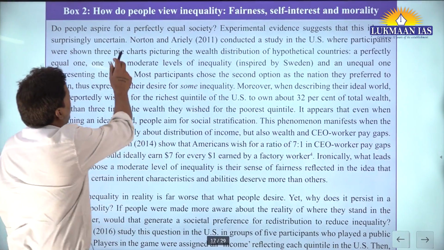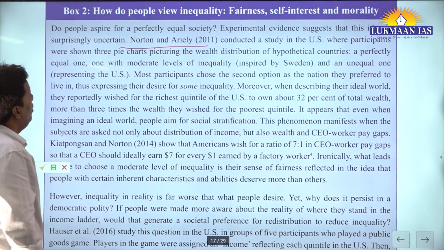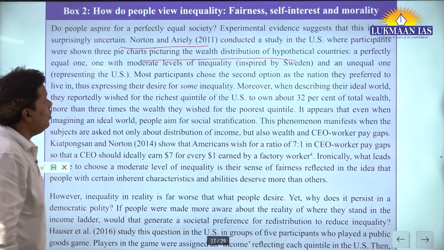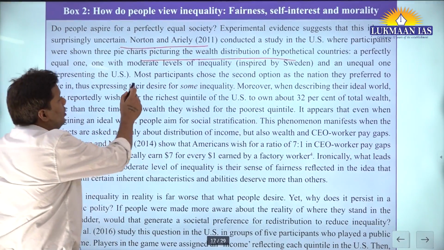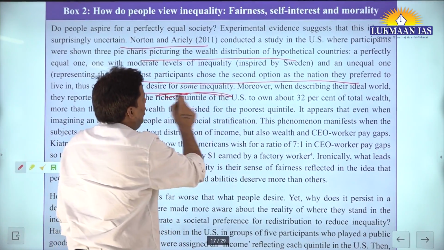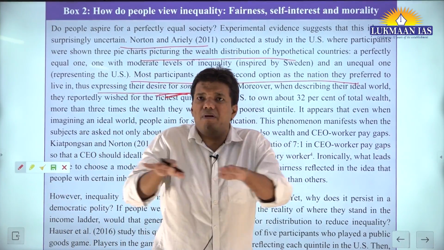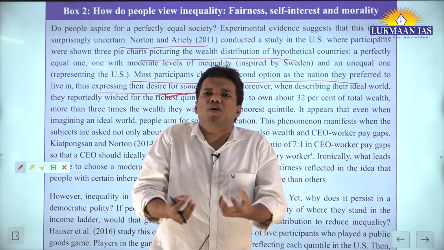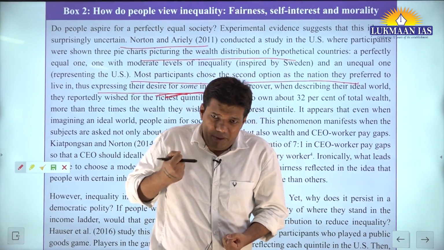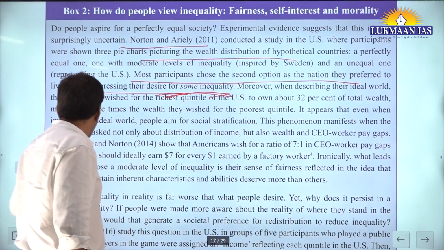What happened? This study was conducted by Norton and Ariely. They conducted a study picturing the wealth distribution in a hypothetical country. Most participants chose the second option, a nation where they experience some inequality. They prefer some inequality. Why? Because they say if we put in some personal effort, we should get more rewards. That is why people prefer some inequality. Fine.